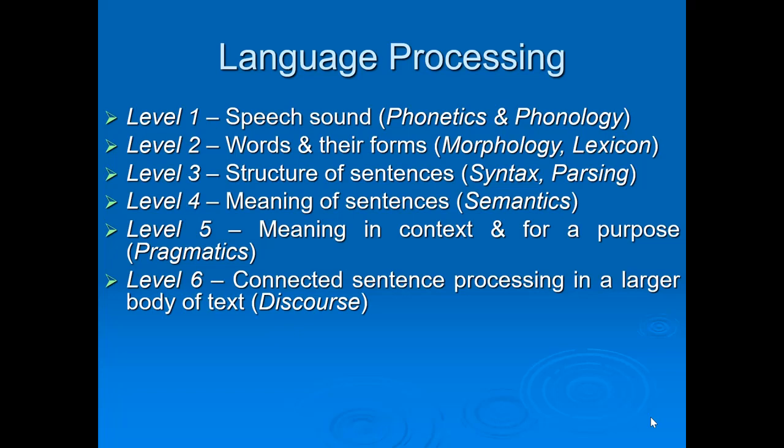So that is the structure of sentence. Now the next one is level number 4, that is known as meaning of sentence. Now we have come from sound, then to word, then to sentence. Now what is the meaning? Is that particular sentence producing some meaning, or is it meaningful or not? This particular thing is known as semantics.